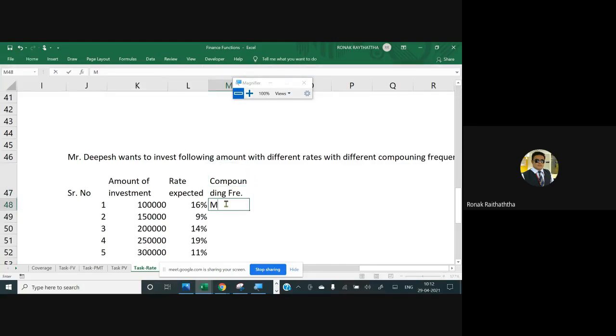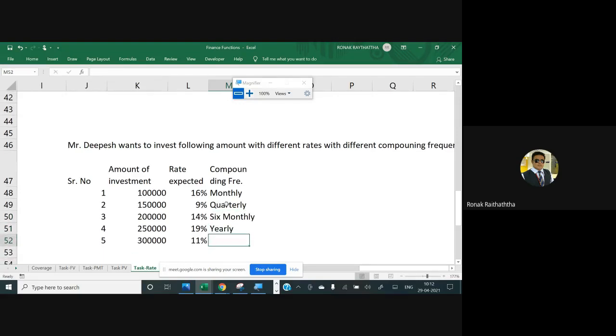And the compounding frequency is monthly here. Then here it's quarterly. Then it is six monthly. Then it's yearly. And then it's daily.